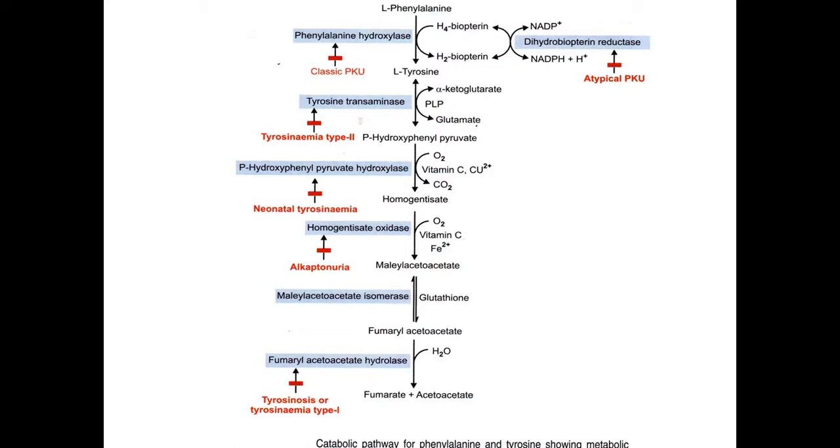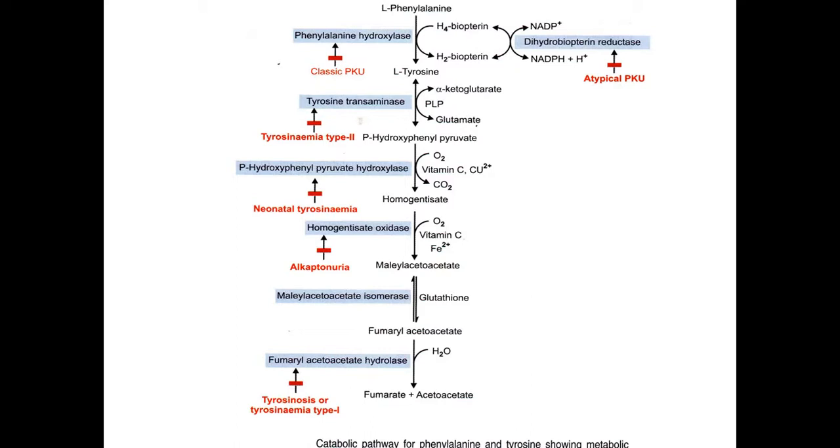Then tyrosine undergoes transamination to para-hydroxyphenyl pyruvate. This enzyme is tyrosine transaminase. What will happen if the enzyme tyrosine transaminase is deficient? It leads to a condition called tyrosinemia type 2, meaning accumulation of tyrosine, and its concentration in the blood also increases, causing tyrosinemia.